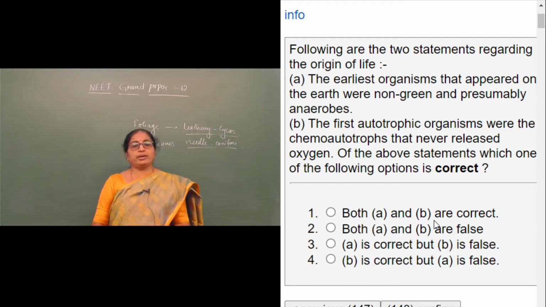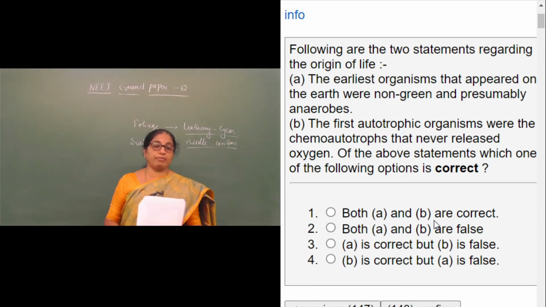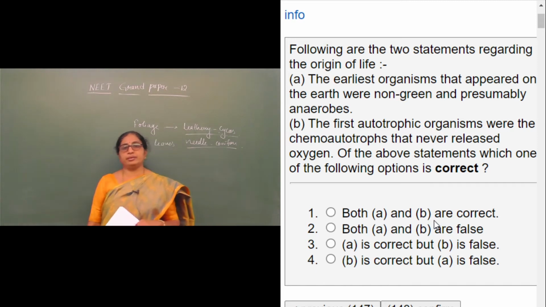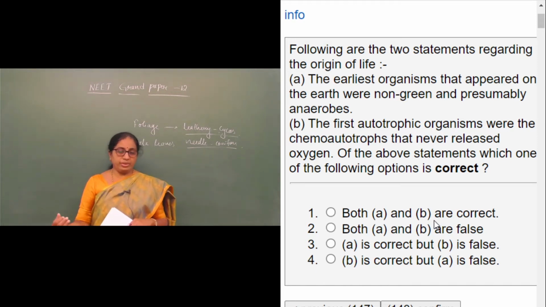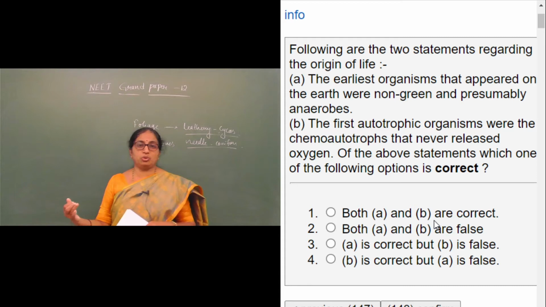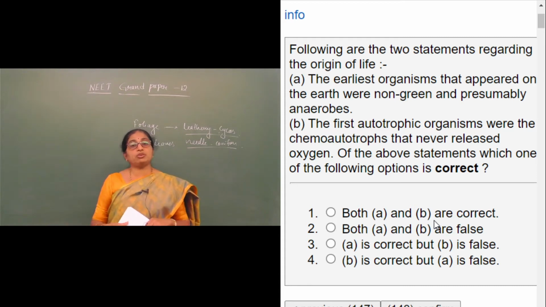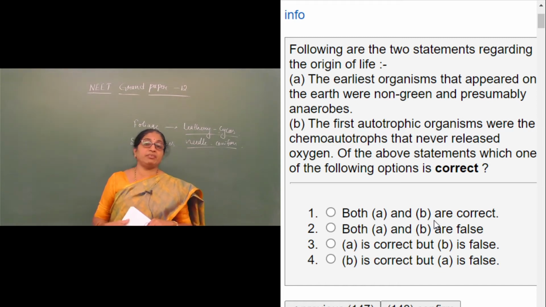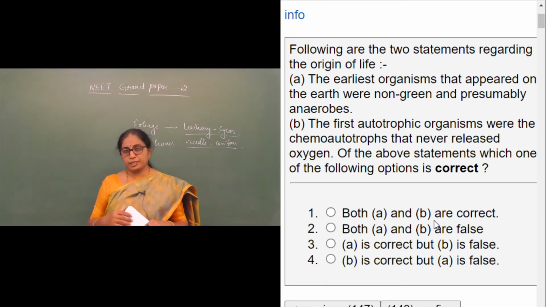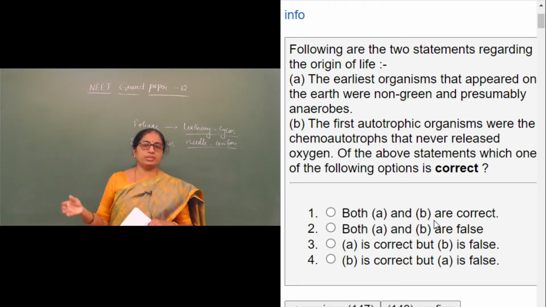So we need to analyze this question from the point of evolution. We have studied in evolution something about the origin of life. The origin of life has been successfully explained with the theory given by A.I. Oparin and J.B.S. Haldane, which is called the chemical theory of origin of life.